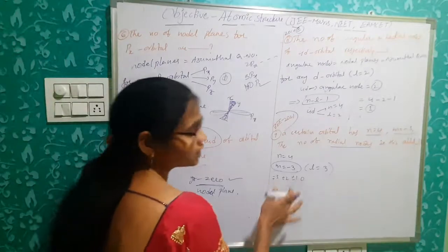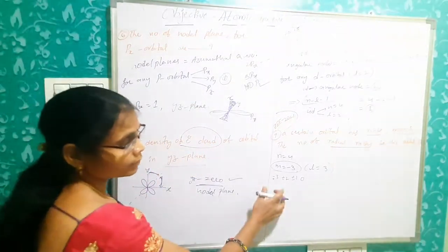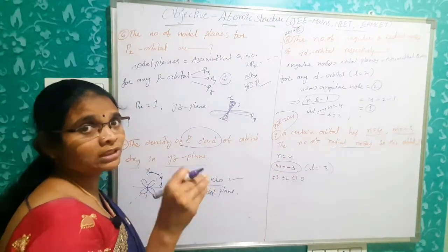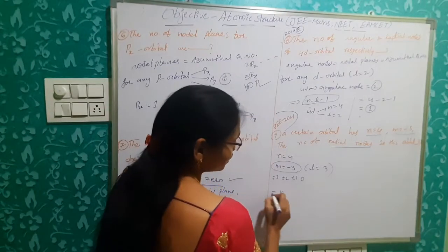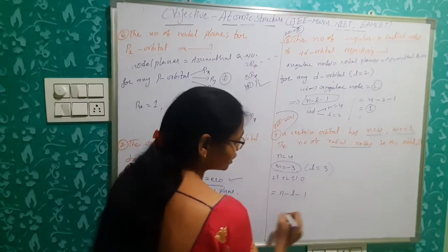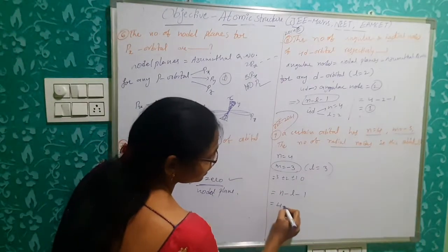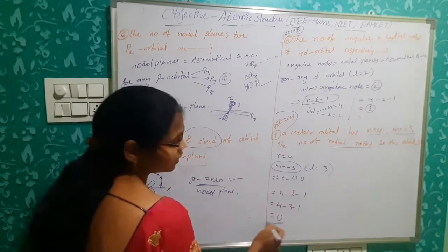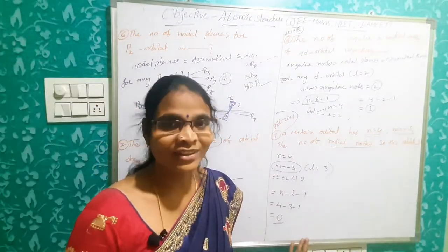Clear? So we will discuss in next class clearly about quantum numbers. So just remember this, maybe m value 3 means that L value should be 3 only. Okay. So now radial nodes formula n minus L minus 1. Okay. So simply 4 minus 3 minus 1. How many radial nodes? 0.